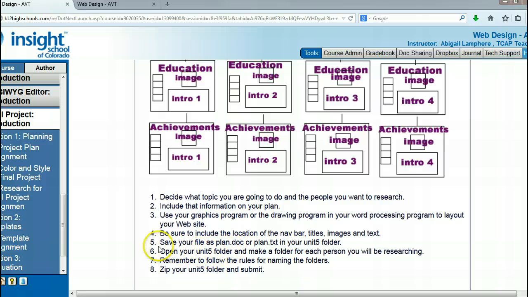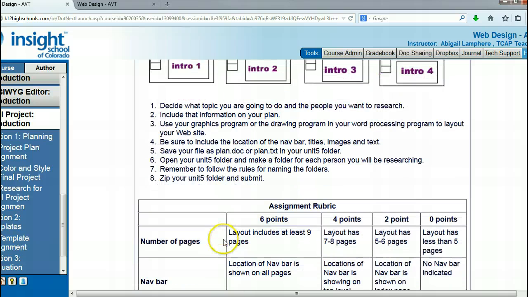So once you have your plan put together, save it as a plan doc or a plan txt in your Unit 5 folder. Also in your Unit 5 folder, make sure you have a folder for each person you're researching, and that way you can include the images and information for each person in their own folder.